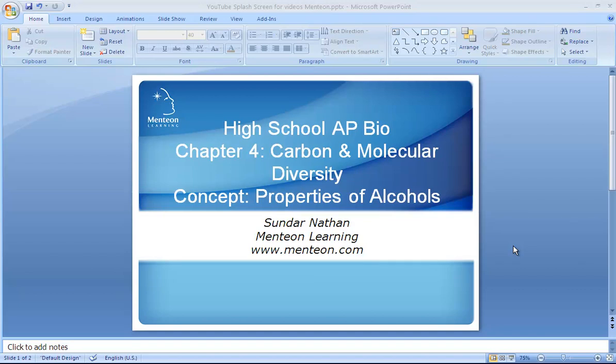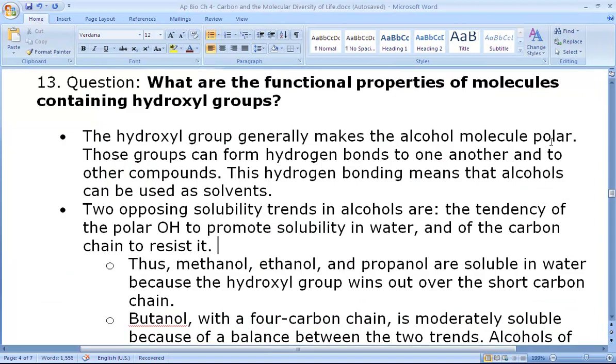AP Biology, Chapter 4, Carbon and Molecular Diversity. What are some properties of alcohols? Alcohols are organic compounds containing hydroxyl groups.